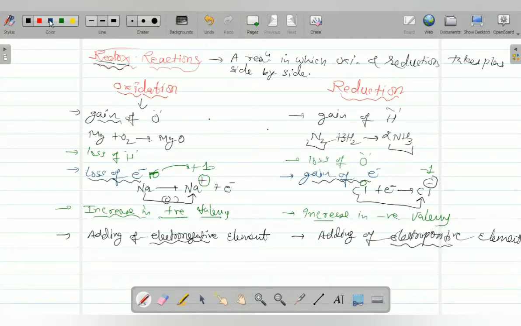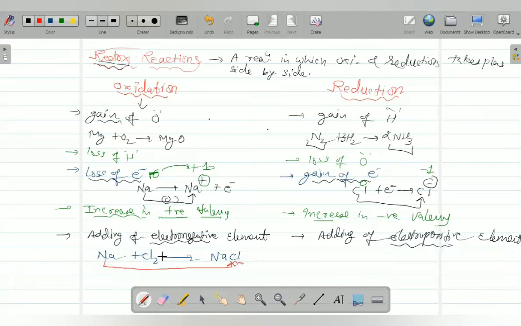See how? Suppose you take Na plus Cl2 gives NaCl, right? So how do we say that it is oxidation or reduction? Because here Na has gained Cl.